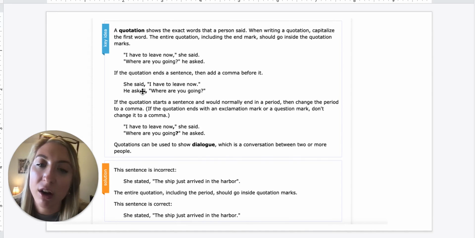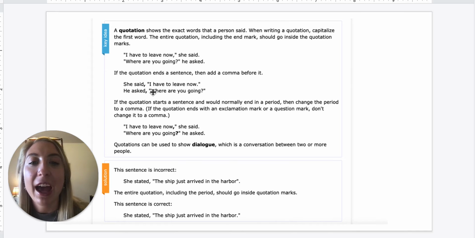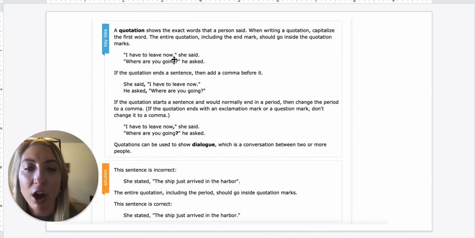So she said, comma, and then we have a quotation, "I have to leave now," period, quotation. So again, our end mark is the period because it's ending the sentence, so we add a quotation mark. He asked, comma, and then we add our quotation marks, "Where are you going?" question mark, quotation. So it's going to be different depending on where the quotations are in the sentence. Here, we have the comma because the sentence is still going. It's not the end of the sentence, so the period's here. So just like here, the comma just kind of switches place.